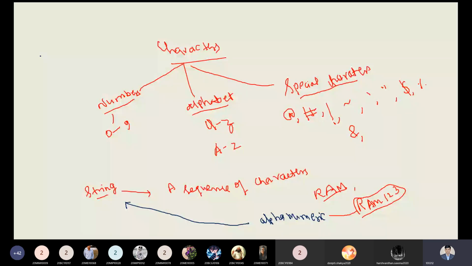Suppose you are writing your email ID. I'm writing an email ID like xyz@xyz.com. Now in this string we have two different symbols. One is this dot operator, another one is the at the rate. So this string is composed of special characters as well. This is also an example of a string. We can't say this is not a string, this is a string, but this string contains special characters.